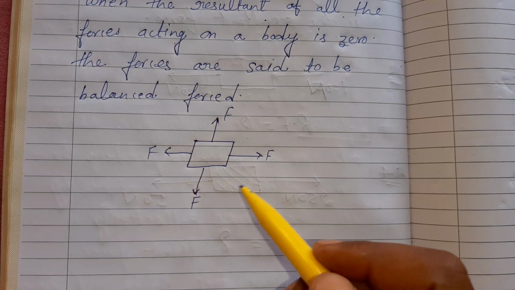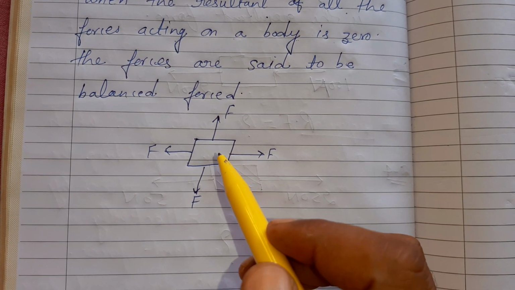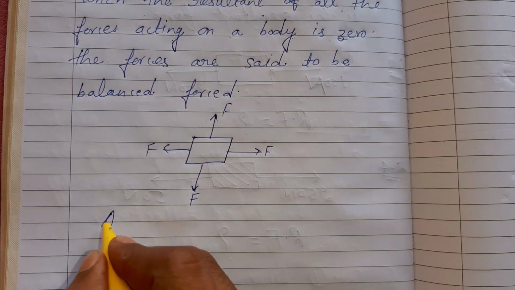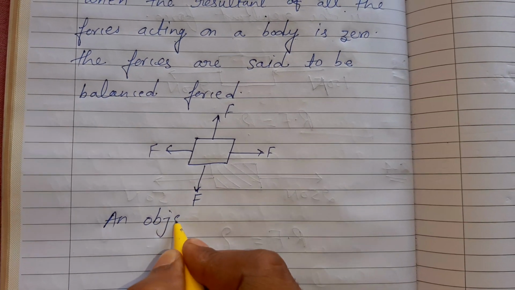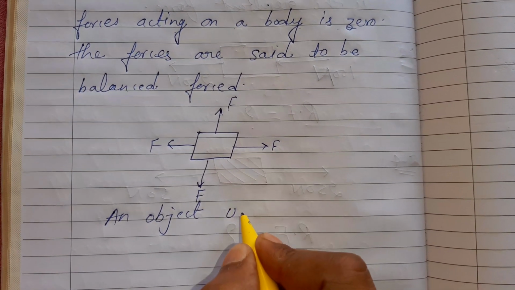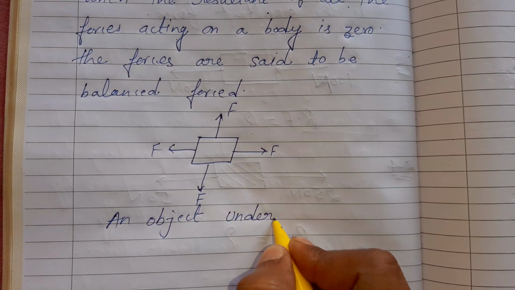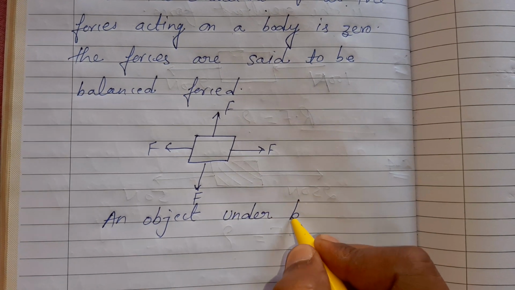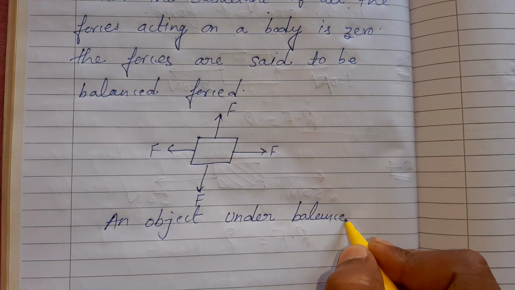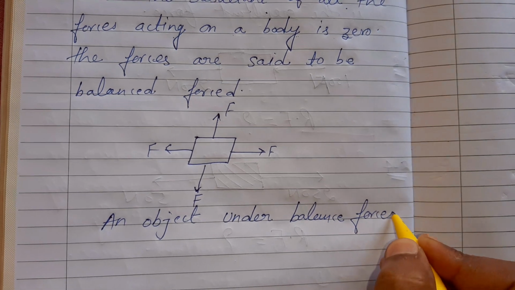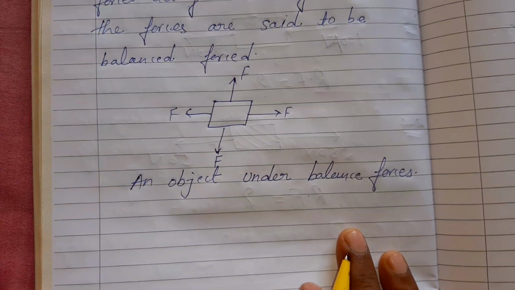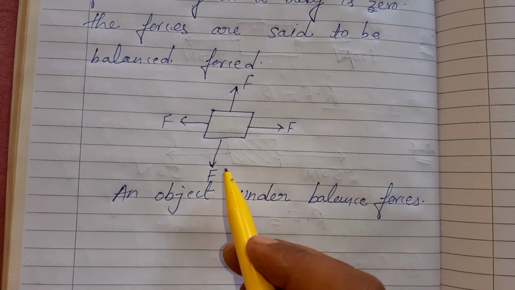The force acting on that particular body is called balanced force. So I will write here an object under balanced force. Okay, so this is the diagram of balanced force.